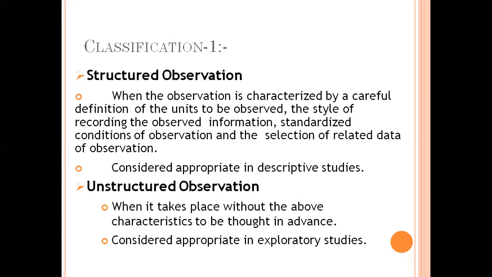So structured observation is that in which the style of recording the observed information is previously decided, and standardized conditions of observation are previously decided. This structured observation is appropriate in descriptive studies.